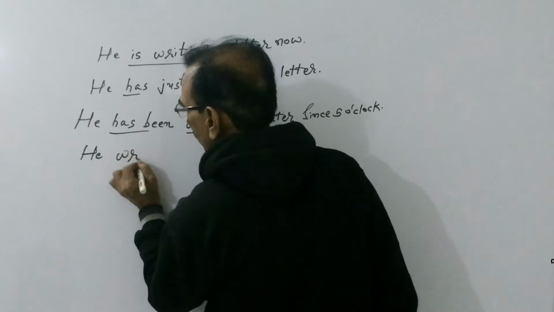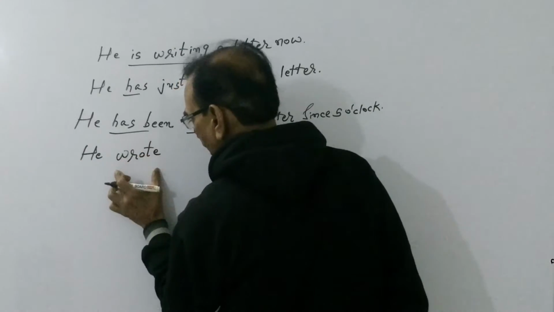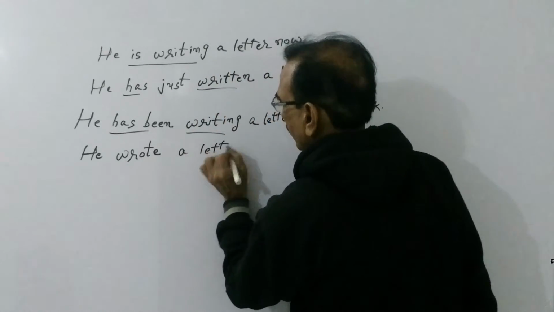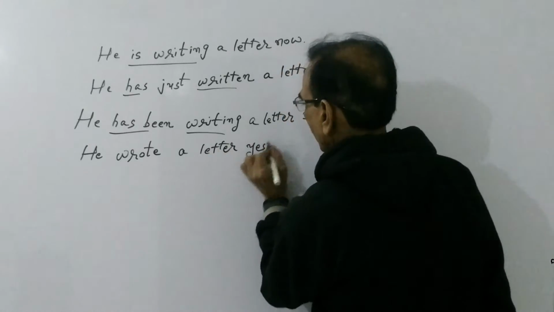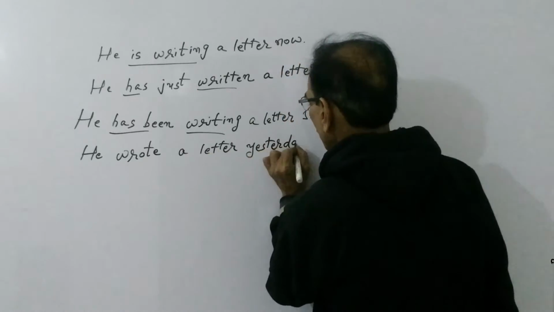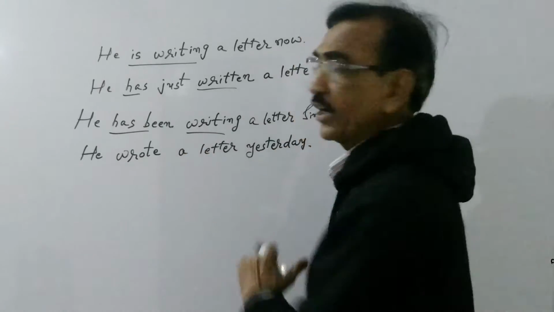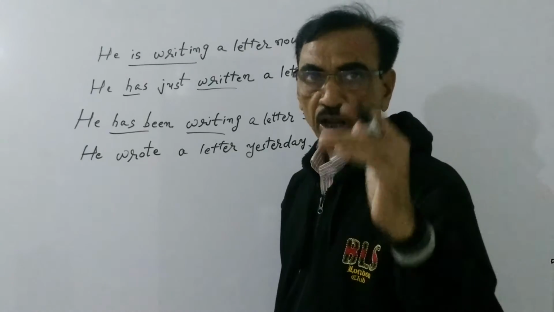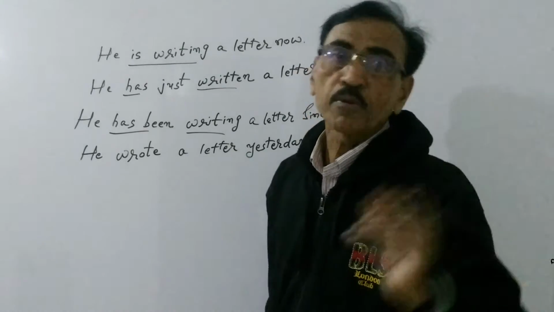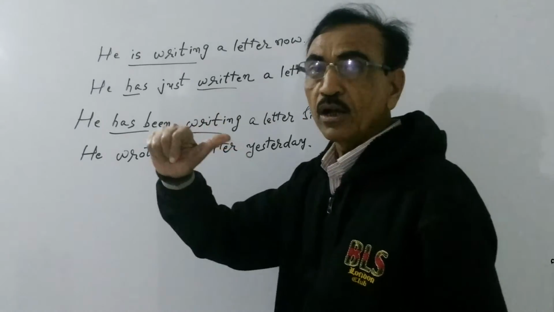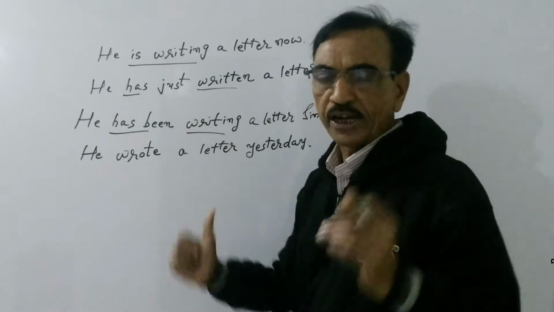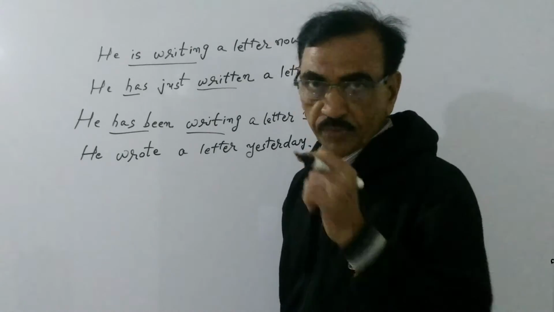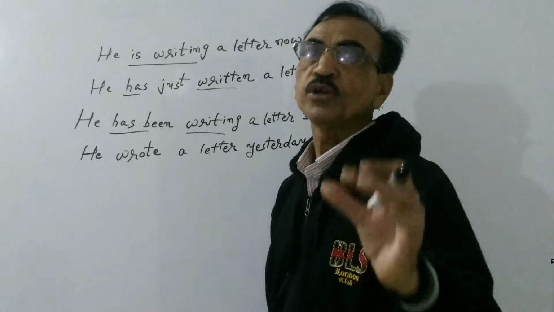So he wrote. Wrote is the past tense form or the second form of the verb, friend. So he wrote a letter yesterday. Now if it is negative, so what should I write? He did not write. Did is there as a helping verb, and along with did we use the first form of the verb. So I have to write down did not write because it is negative. But we never use the second form of the verb with did. Remember, friend, in negative and interrogative sentence we use did as a helping verb.